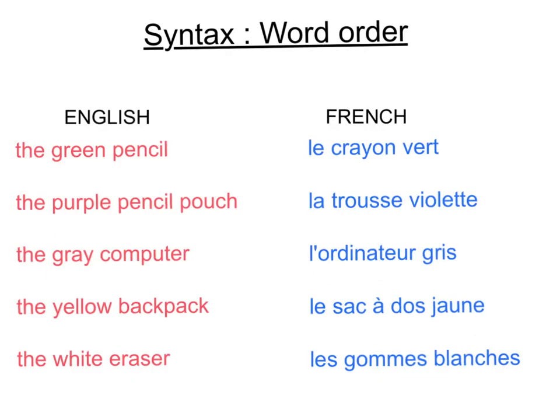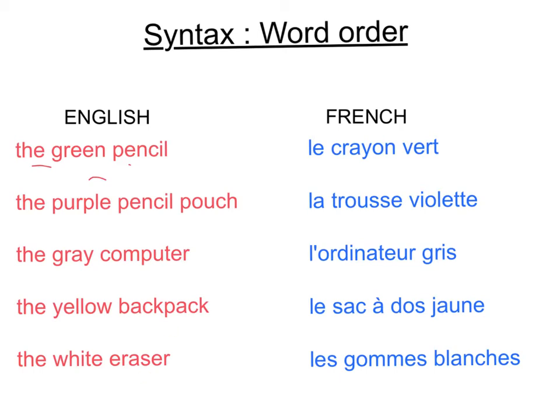Okay, so in this slide, we're going to talk about something called syntax. Now, you may have heard the word syntax before. It might sound like a big scary word to you, but syntax just means the order of the words in the sentence, okay? So, for example, in English, we say the green pencil, or the purple pencil pouch, the gray computer, the yellow backpack, the white eraser.